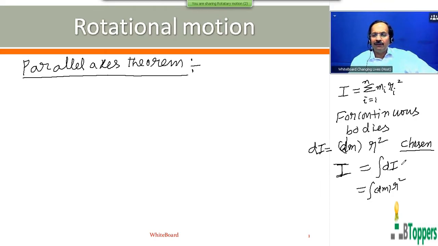Later I will be giving you some of the results for moments of inertia of some regular objects about the axis of symmetry passing through the center of mass. That list will be shown to you. But before that, I would like to discuss the parallel axis theorem.